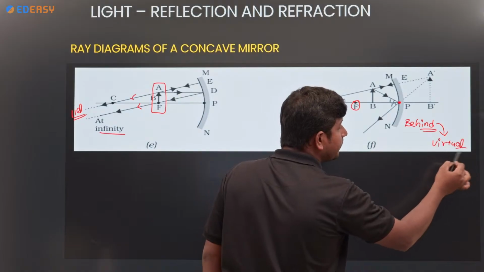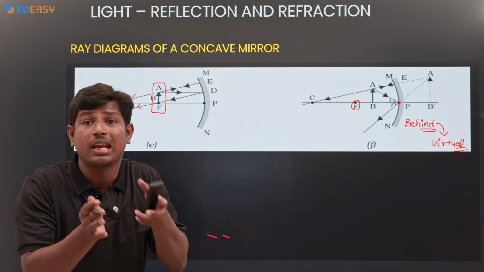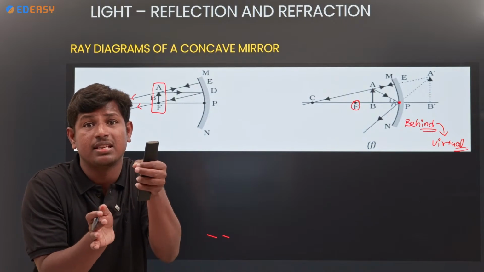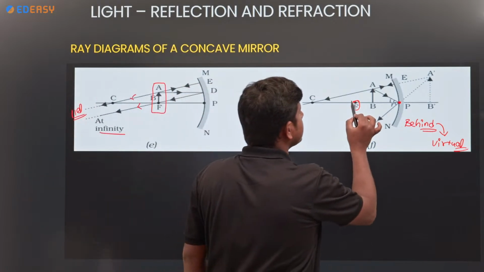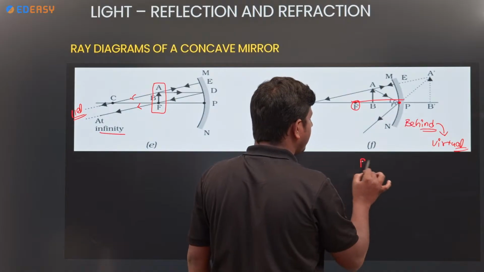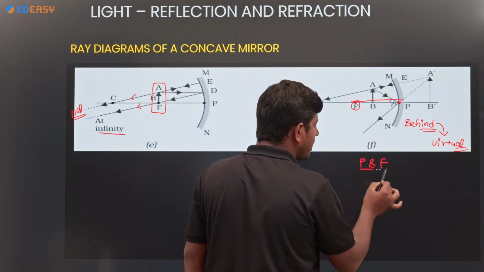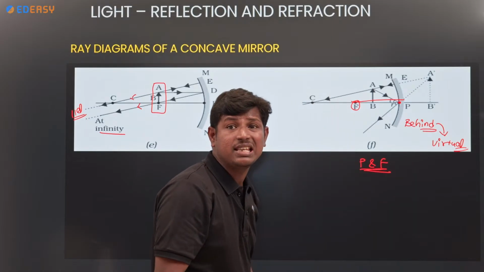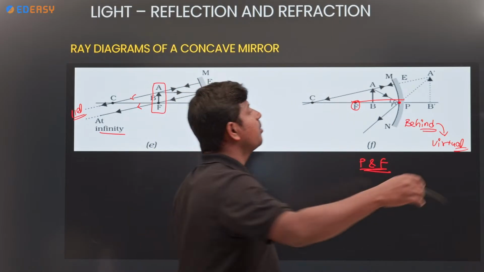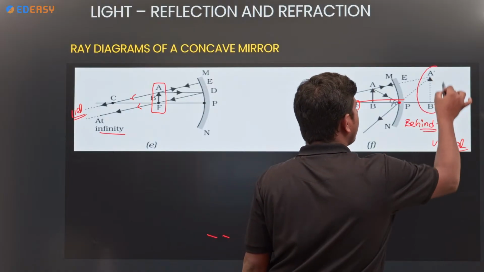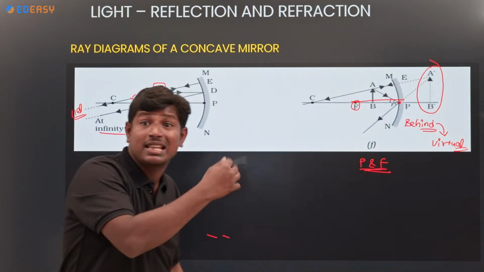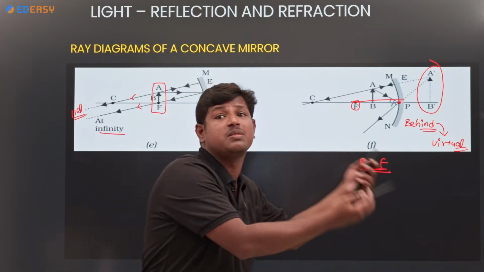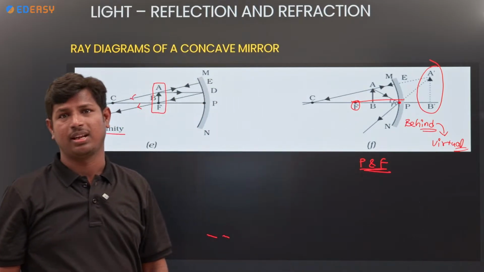Virtual image. So the concave mirror gives a virtual image when the object takes place between P and F. Why is it virtual? Because it forms the image behind the screen. If the image takes place behind the screen, it's virtual only.